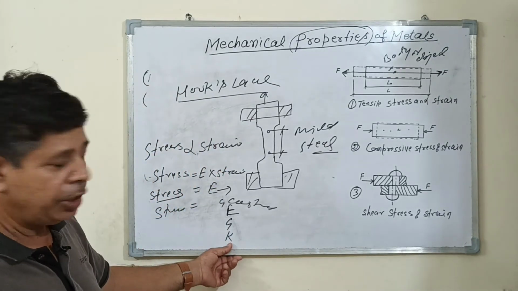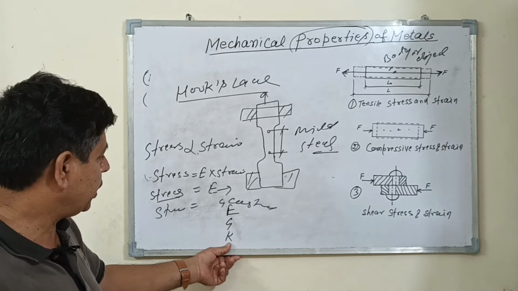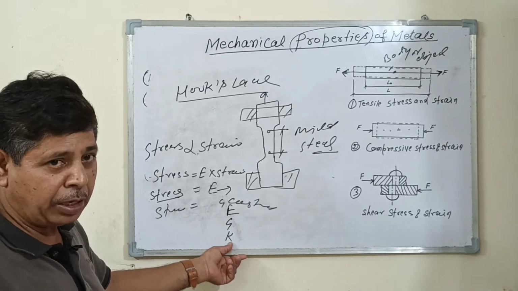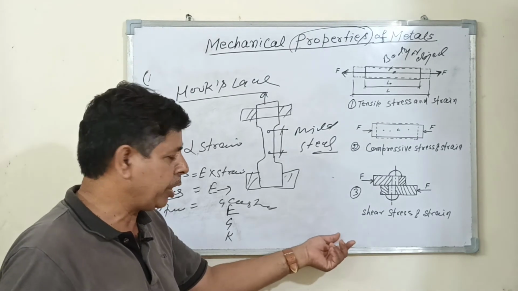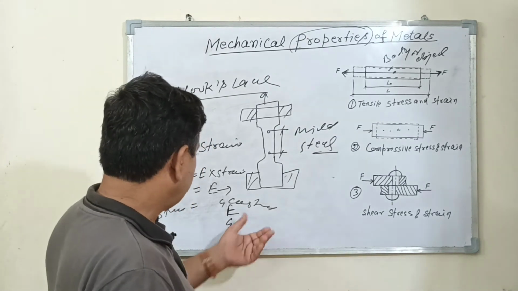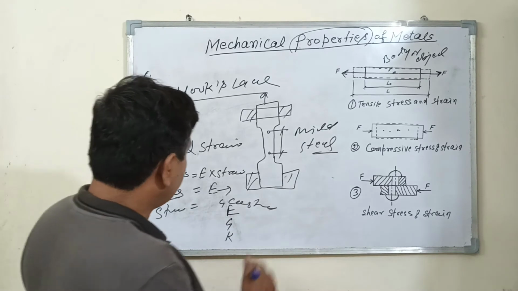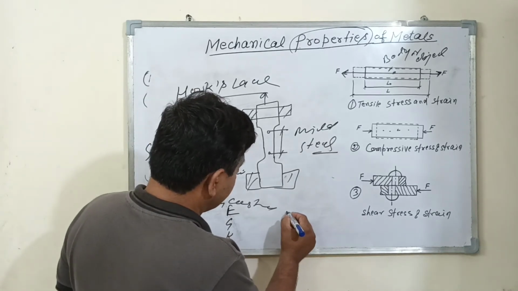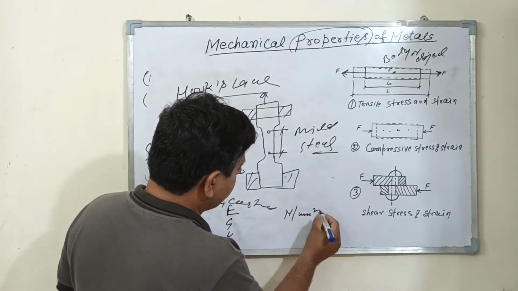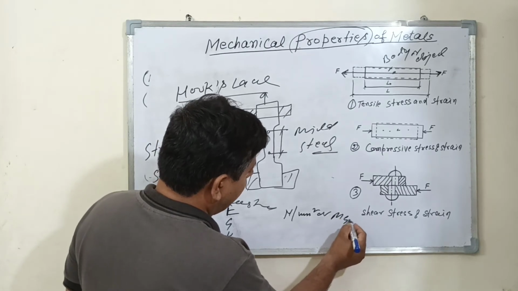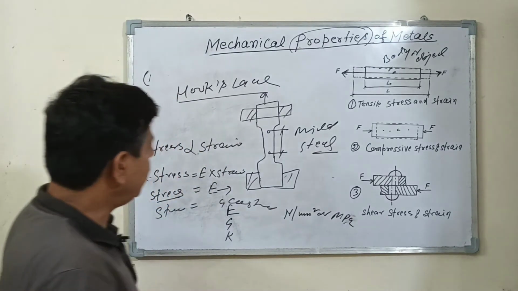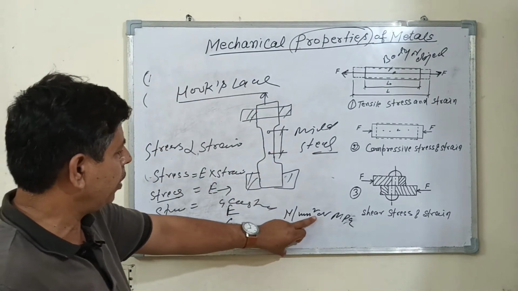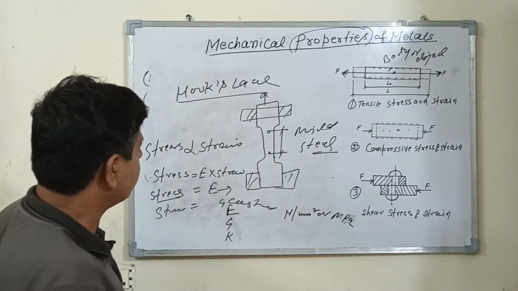K is the bulk modulus, used for volumetric distortion. The unit of stress is Newton per meter square, or Newton per mm square, or megapascals.